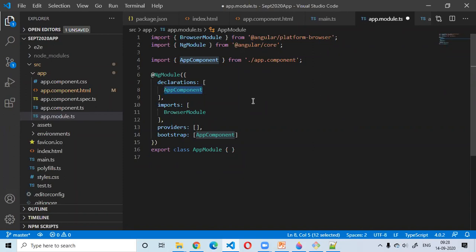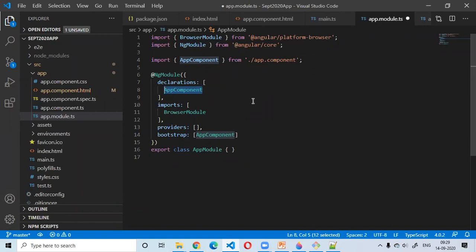Over a period of time, when we are going to create other Angular components, pipes, and directives, we are going to add those in the declarations section of this module or any other module. Currently we have only one Angular module, that's why we are going to declare all these things in the root module. But over a period of time, when we have other feature modules as well, then we can add the components into those modules as well.